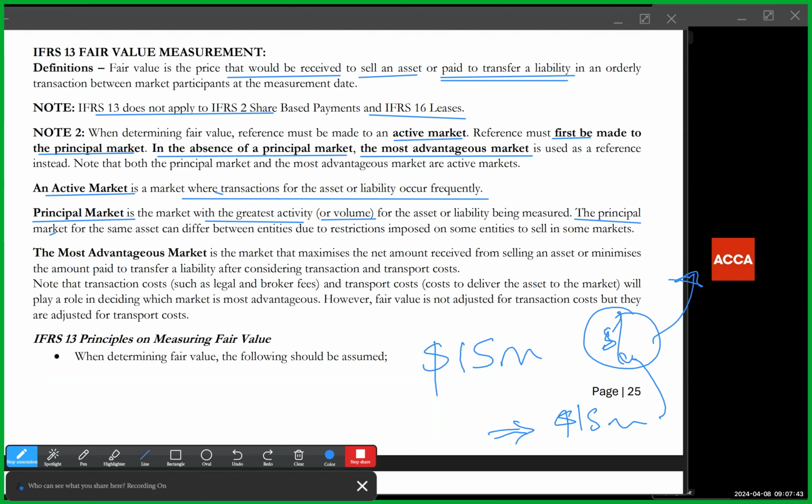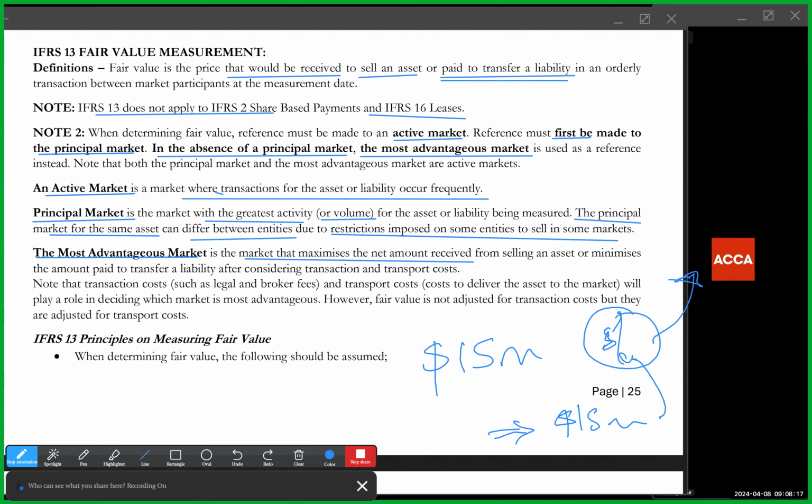So the principal market for the same asset can differ between entities, due to restrictions imposed on some entities to sell in some markets. Whatever market you have access to is the market to consider. If you don't have access to such markets, for instance, if you want to value the sale of bonds and you're selling in a secondary market, but you're not registered in such markets, meaning you can't sell in them, you can't use that market as a reference point to determine what you will get for selling your bonds.